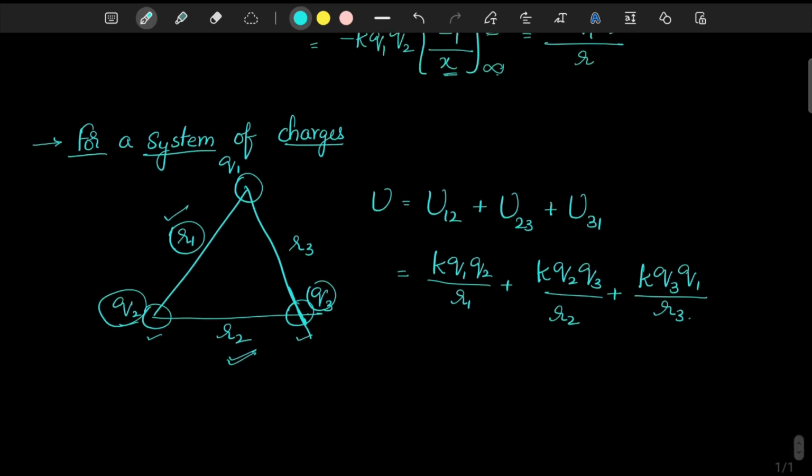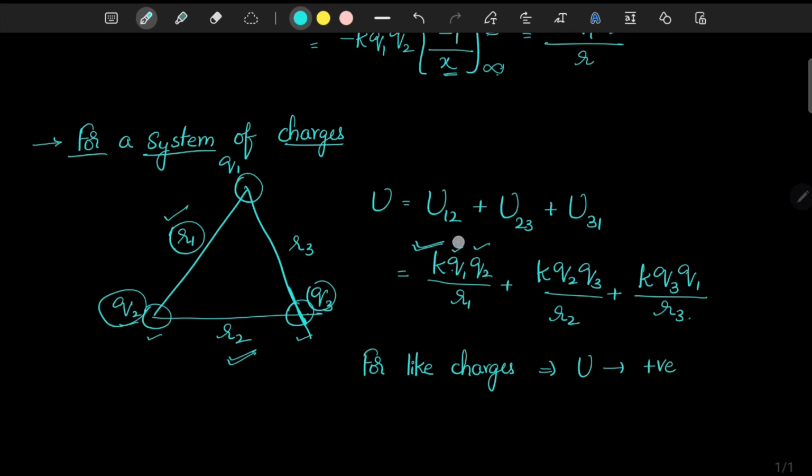Here, few people might get a doubt: will it be always positive? No. For example, for like charges, suppose q1 and q2 are like charges, then their potential energy is positive, because q1 into q2 will be positive.